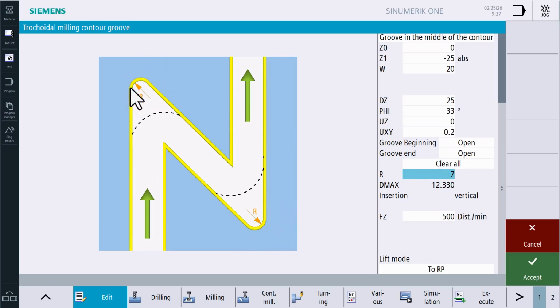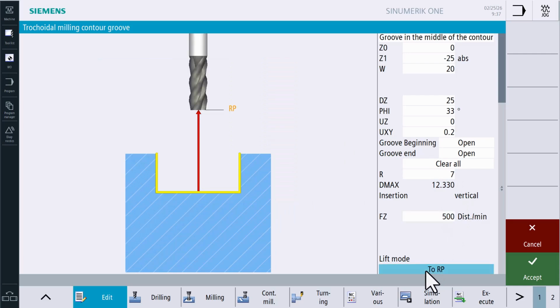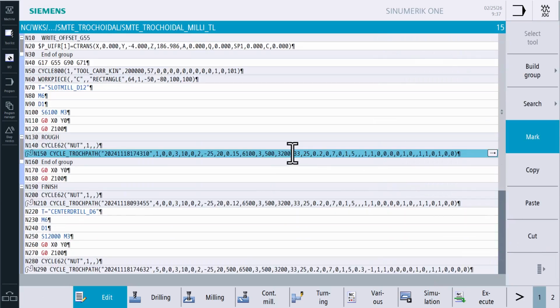Finally, the plunge feed in Z is specified. And of course, the retract option mustn't be forgotten. Afterwards, the cycle is transferred into the NC program. Thus, the roughing is finished.